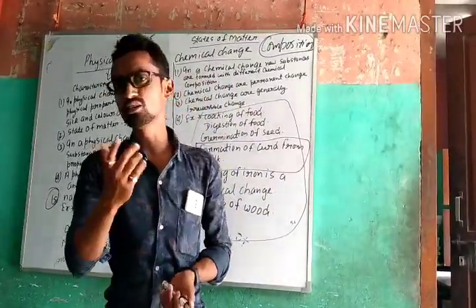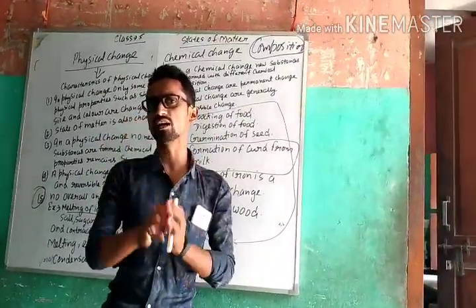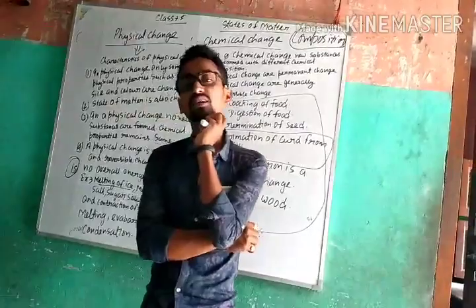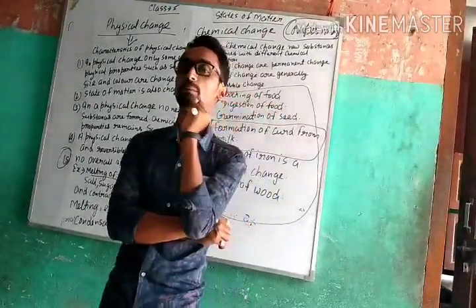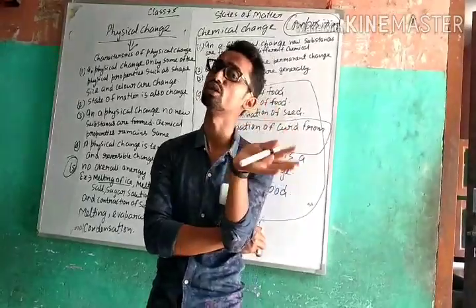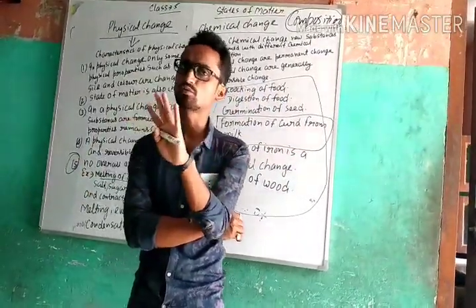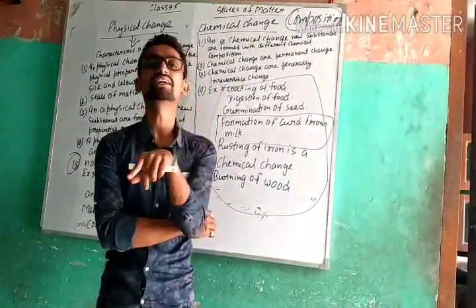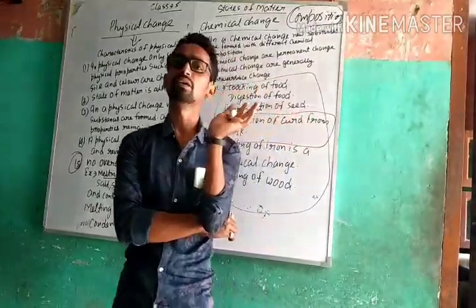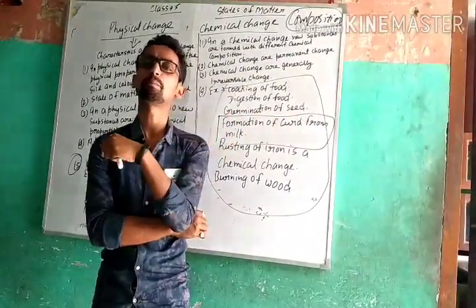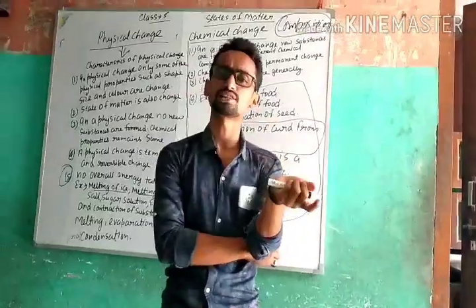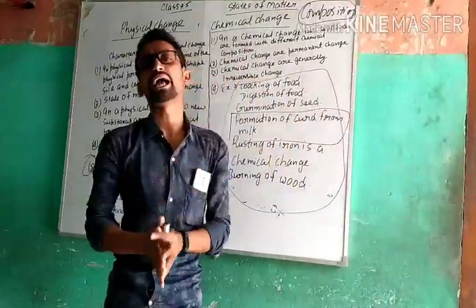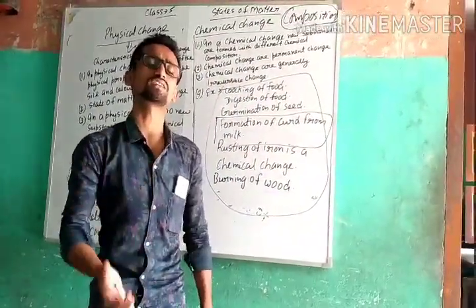Now, breaking of glass is what type of change? If we break a glass, breaking of glass is a physical change because no new substance is formed. But it is an irreversible change because we cannot bring it back. Tearing of paper is also a physical change because no new substance is formed, but we can never join the paper back, so we can say these types of changes are physical changes.